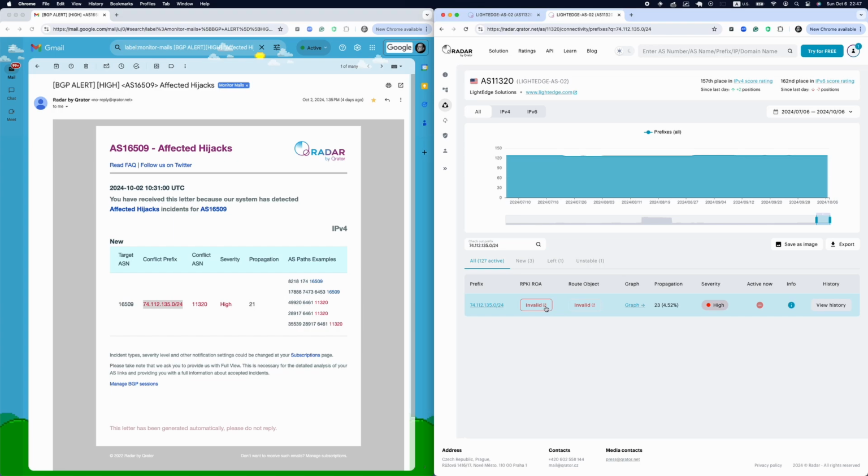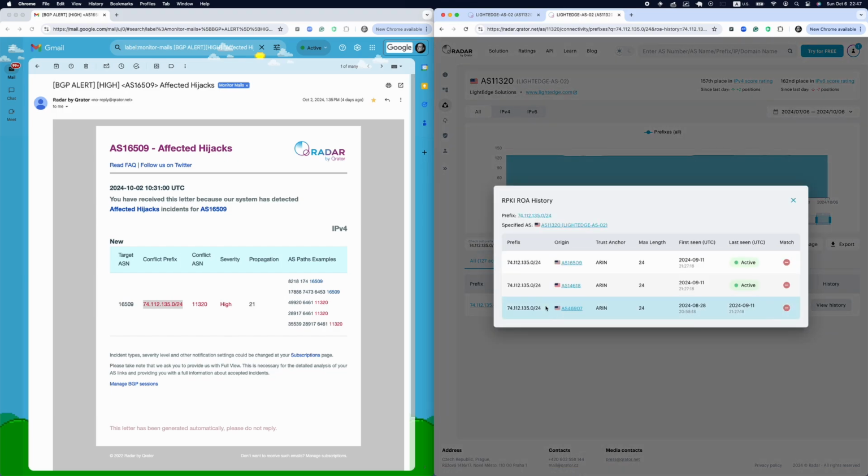Next, let's obtain more detailed information. All active resource public key infrastructure, root origin authorizations and root objects for the given prefix and their creation and deletion history. To do this, let's click on the invalid button in the resource public key infrastructure and root origin authorizations column. At the top of the pop-up window, the prefix and autonomous system under review are listed. The list of root origin authorizations objects related to the prefix is displayed below.